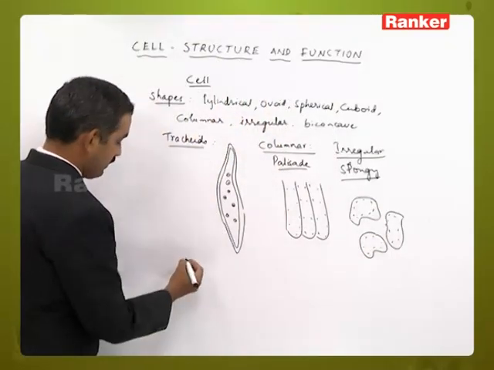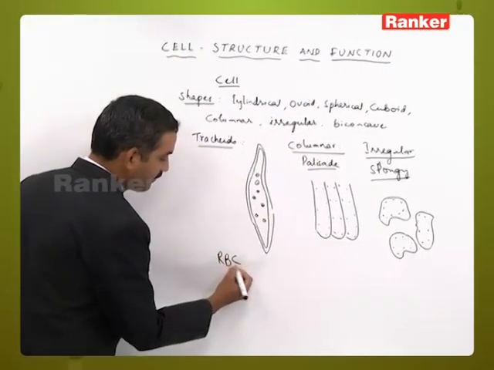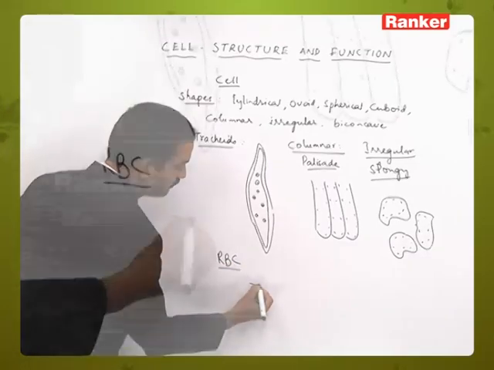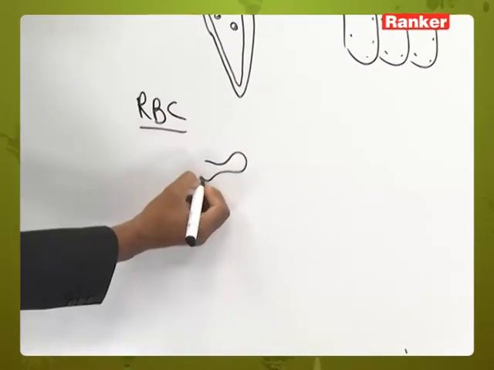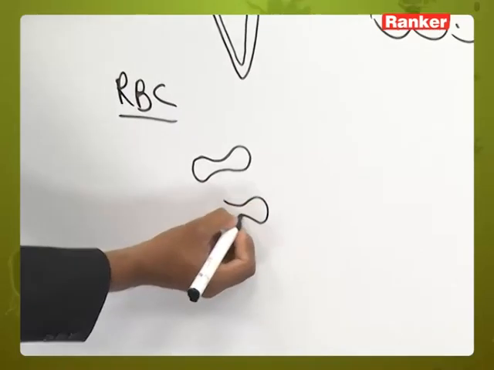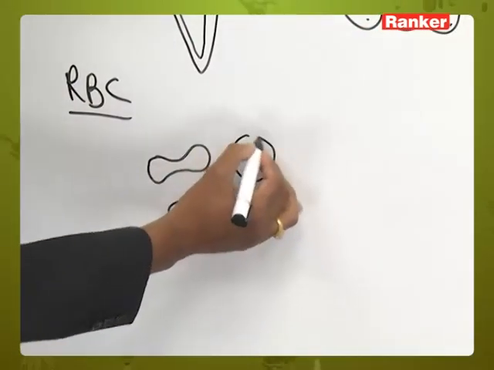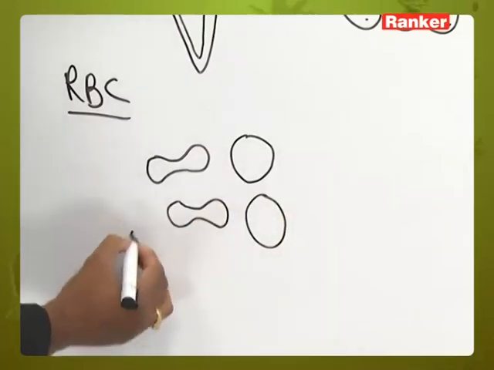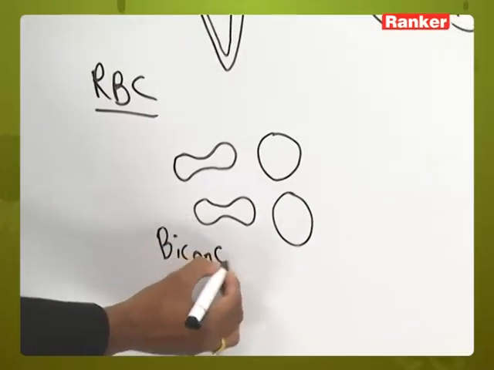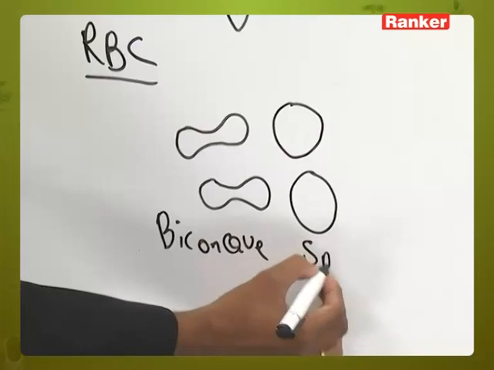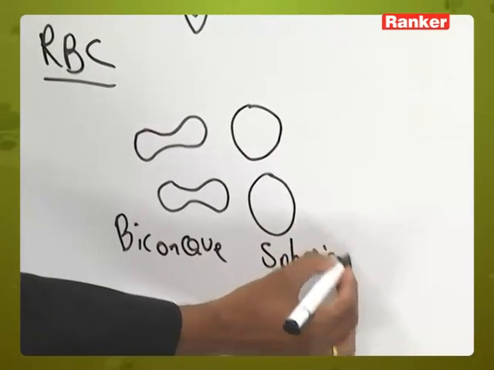Then if you see the RBCs, these are biconcave, on both the sides they have the concave shape like this, or sometimes they may be spherical or round shaped also like this. Biconcave or spherical or round shaped structures.